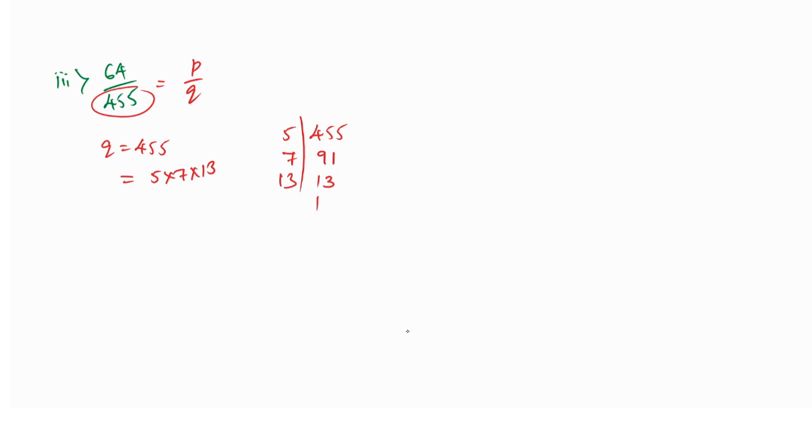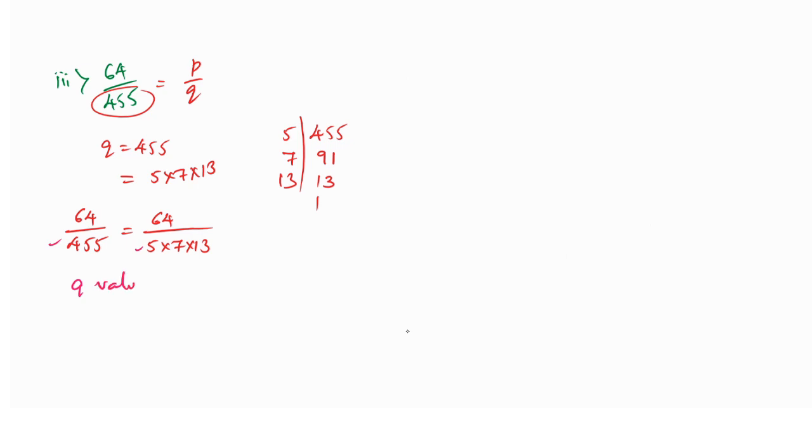So 64 divided by 455 is in the form of 64 divided by 5 into 7 into 13. Where we have this 455, there I have to write down the prime factors. When you write the prime factors over here, you have to answer whether it is terminating or non-terminating. That is most important. So is it terminating or non-terminating?